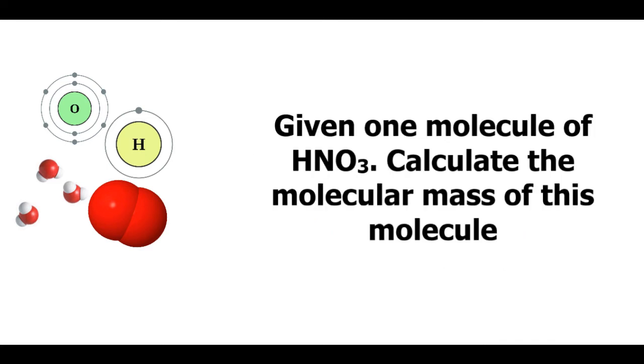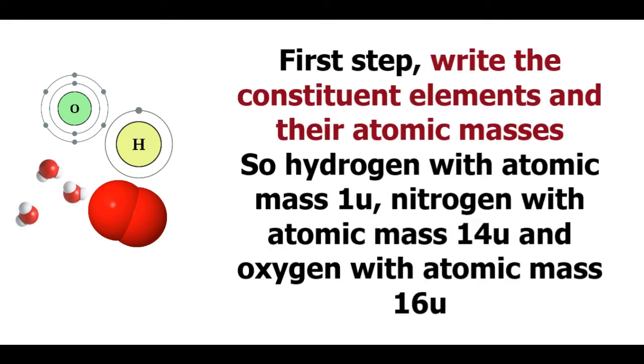One more example. You are given one molecule of HNO3 and you have to calculate the molecular mass of it. First step, write the constituent elements and their atomic masses. So hydrogen with atomic mass 1U, nitrogen with atomic mass 14U and oxygen with atomic mass 16U.